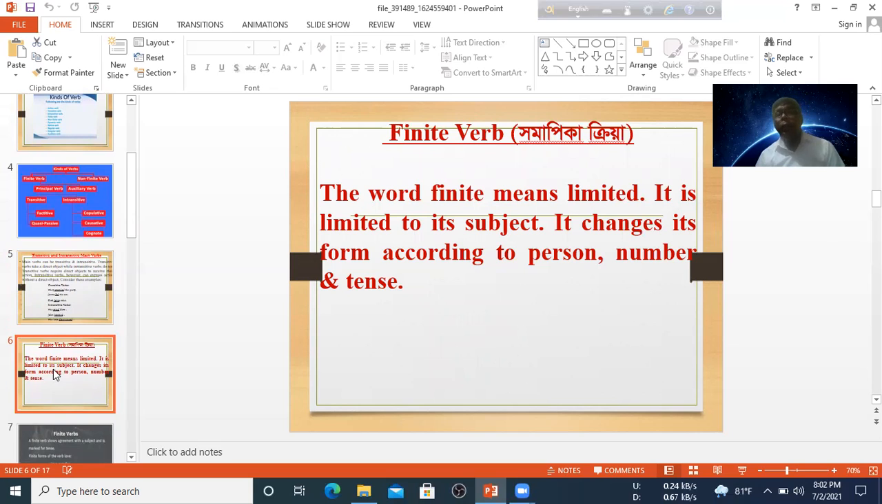What is a finite verb? The word finite means limited. It is limited to its subject. It changes its form according to person, number, or tense.